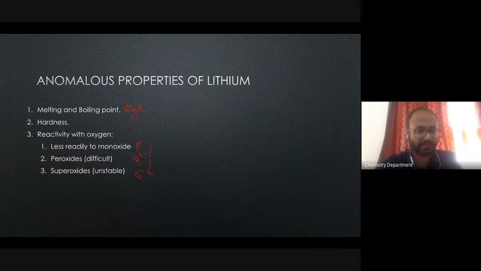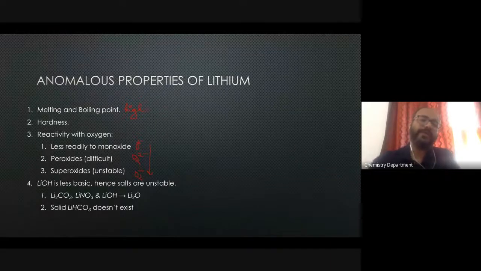Though monoxide is possible in the others, more of peroxide and superoxide is what you will find in the rest of the elements in group 1. So lithium forms more of monoxide, but lesser peroxide, and comparatively no superoxide, because they are very, very unstable.